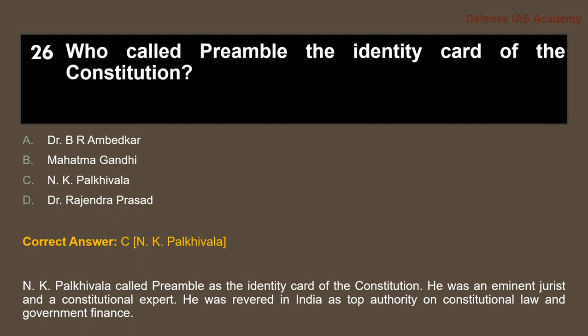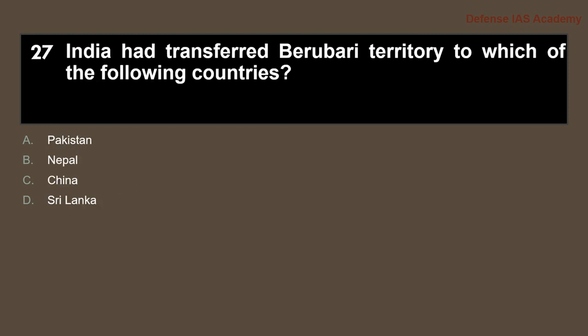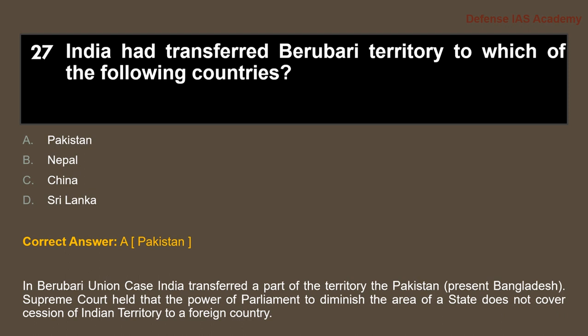He was revered in India as a top authority on constitutional law and government finance. So please keep in mind the preamble was called the identity card of the Constitution by N.K. Palkhiwala. Question 27. India had transferred Berubari territory to which of the following countries? The answer is option A, Pakistan.